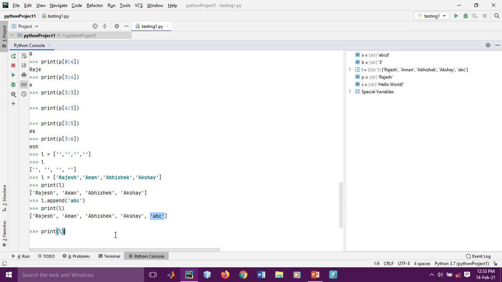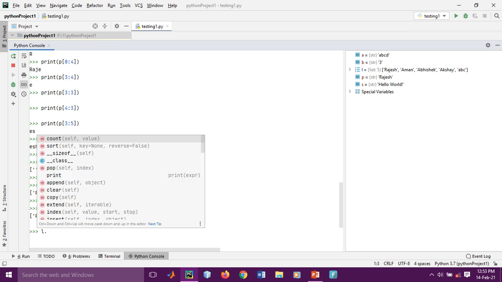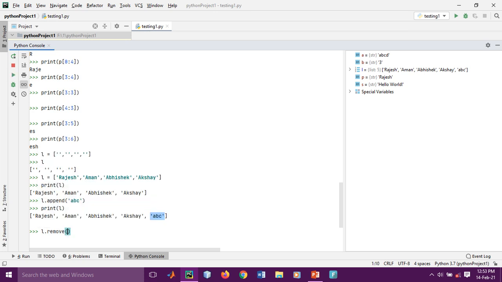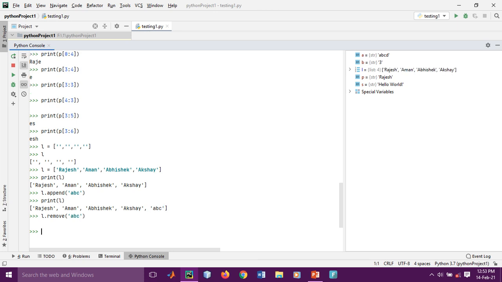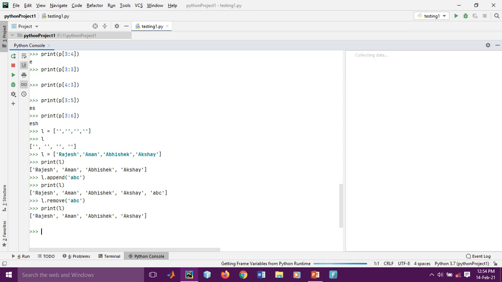If you want to remove ABC from our list, you can write L dot remove, that name ABC, it will remove it. Just to verify, you can simply write print our list.